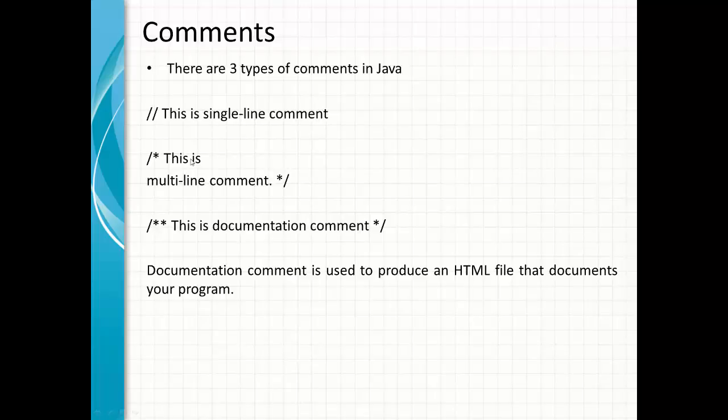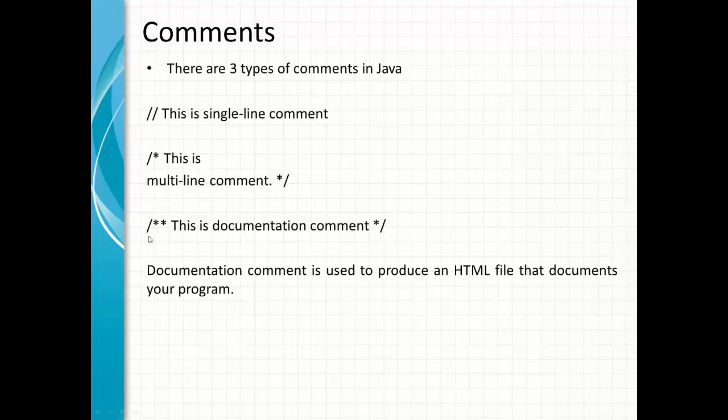If your comment is spread over multiple lines, you can start it with a front slash and then a star, and at the end of that multi-line comment, you can end it with a star and then a front slash. That will be a multi-line comment. Third type is a documentation comment.